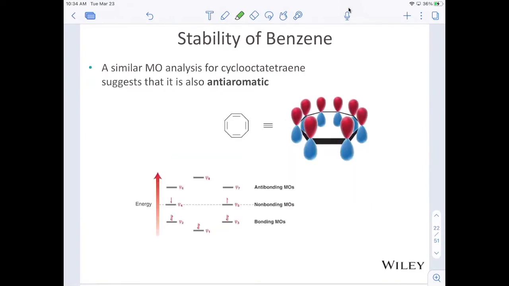If we look at cyclooctatetraene, we see that this is also anti-aromatic. Now we have 8 electrons coming in. 2 go into the lowest bonding molecular orbital, 2 each for these that are equal in energy. So that's a total of 6. And then we have 2 in our non-bonding molecular orbitals. And so that makes this unstable, and that makes this anti-aromatic.